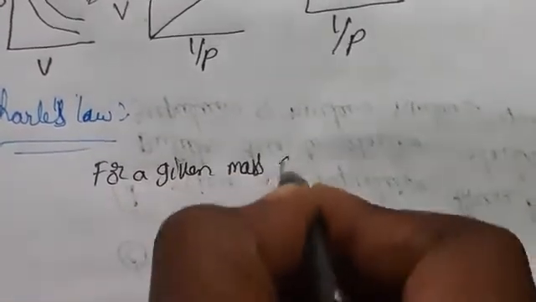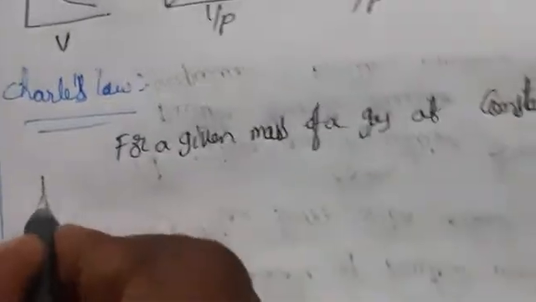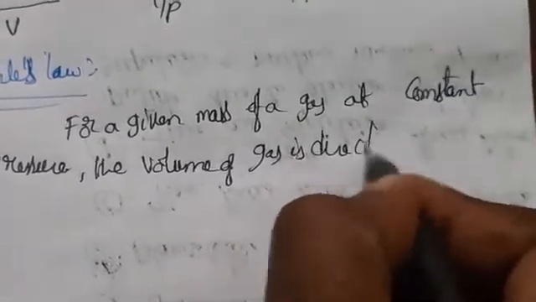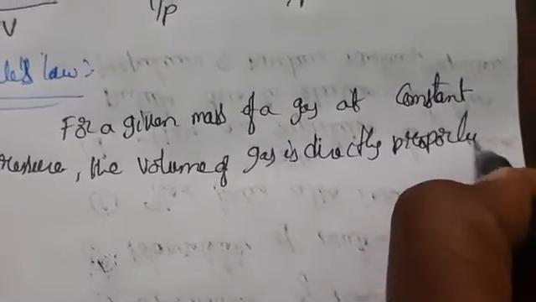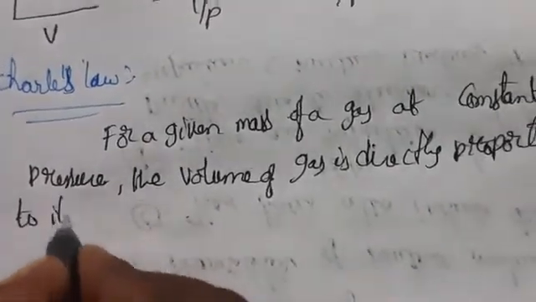So for a given mass of a gas at constant pressure, the volume of gas is directly proportional to its absolute temperature.